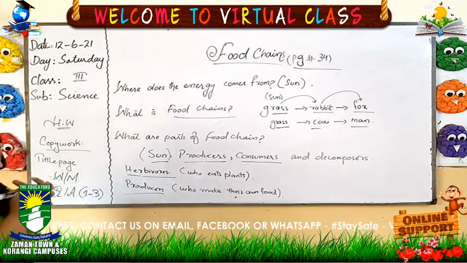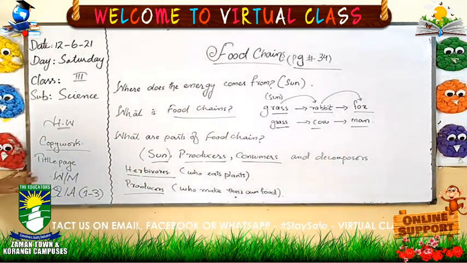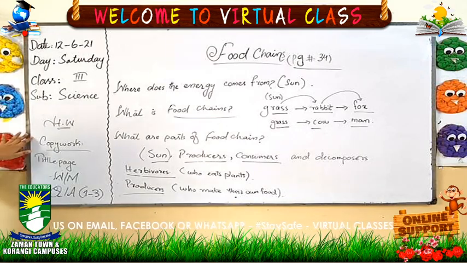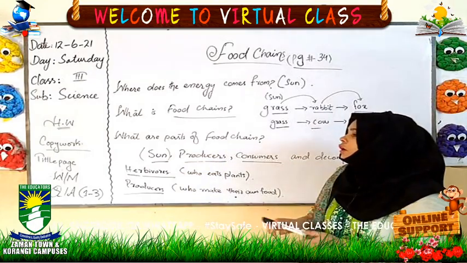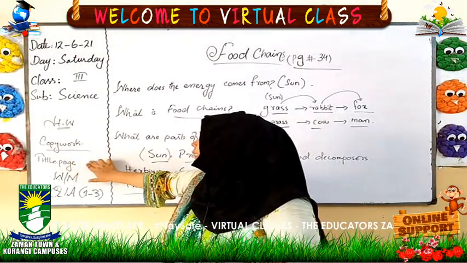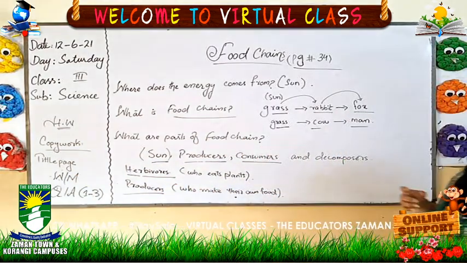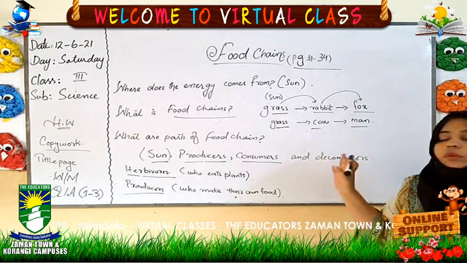So this is all about today's lecture. Now let's move toward the homework part. I have told you that you first have to maintain the title page in the copy. After that, on the very next page, you have to maintain the page for words meaning.